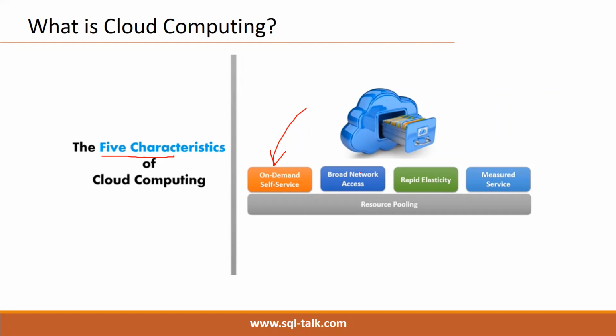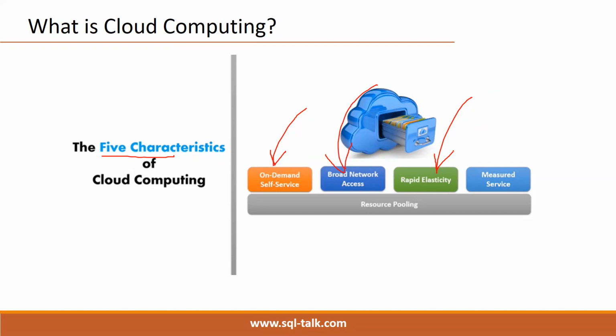Second is broad network access. We can access the resources from anywhere. Third major characteristic is rapid elasticity, a very, very important feature. Means at any time we can scale up, scale down. We can increase the resources, we can decrease the resources at any time.